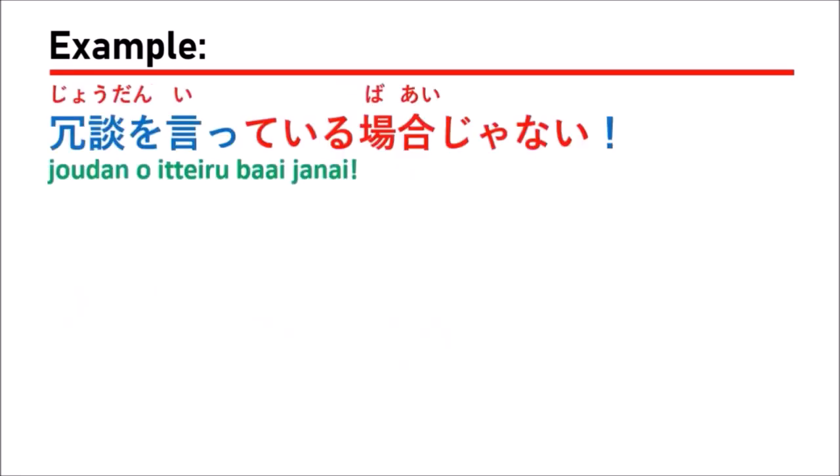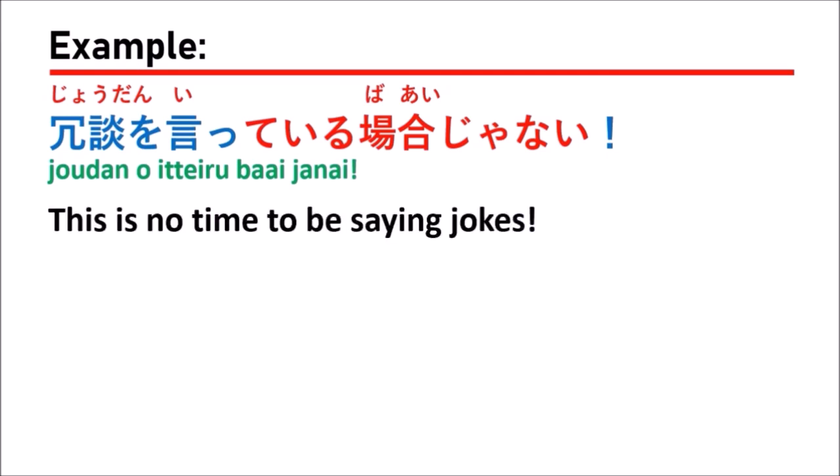The next: 冗談を言っている場合じゃない, which means there is no time to be saying jokes. In this sentence, they use 言う, which means say. You change it to the て form, 言って, followed by いる and じゃない.